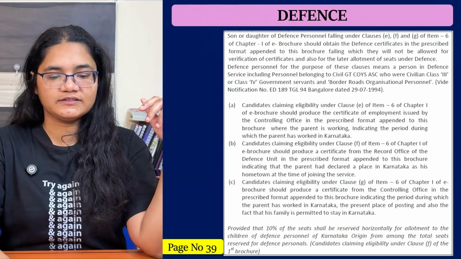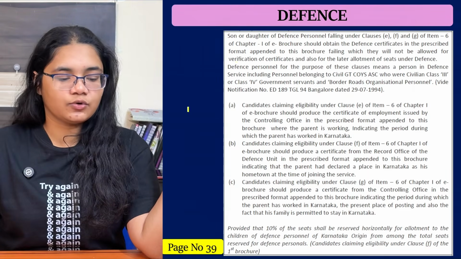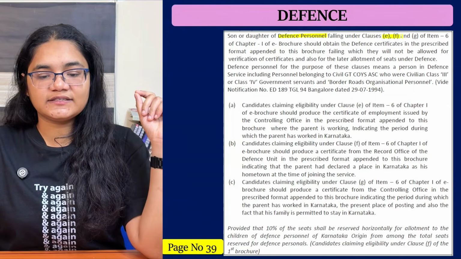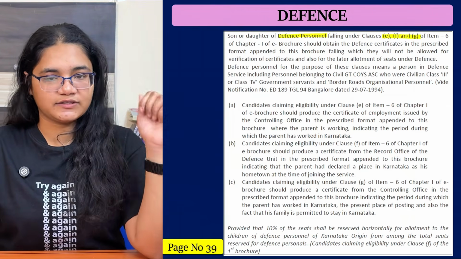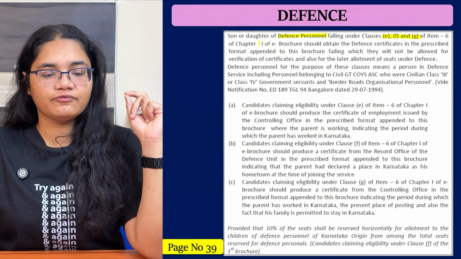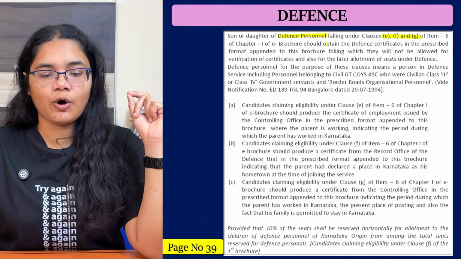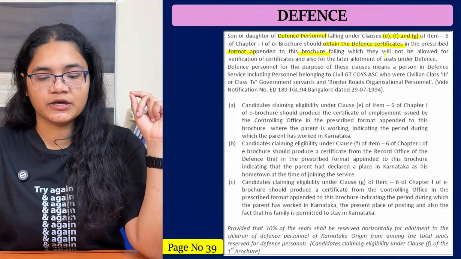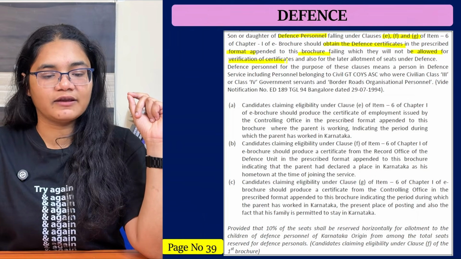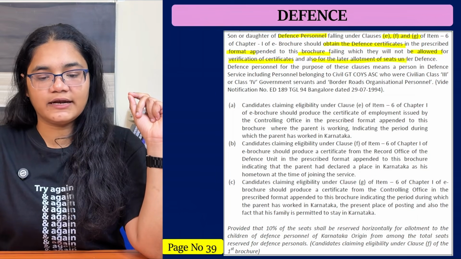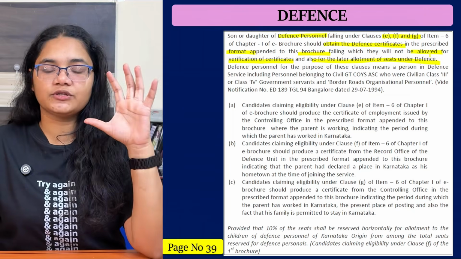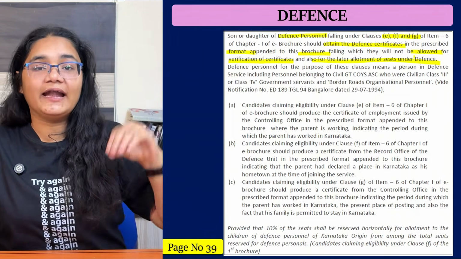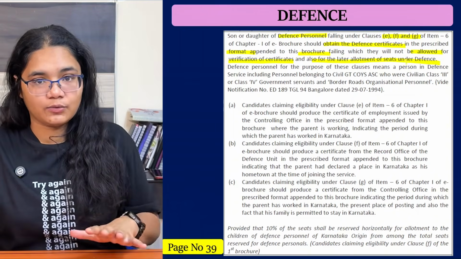Now let's talk about defense reservation. Here you can see, son or daughter of defense personnel falling under clauses E, F and G. I have discussed what clause E, clause F and clause G of item 6 of chapter 1 of the e-brochure are. They should obtain the defense certificates in the prescribed format appended to this brochure, failing which they will not be allowed for verification of certificates and also the later allotment of seats under defense. The format is given towards the end of the brochure, so please download it and give the certificate in that format only.